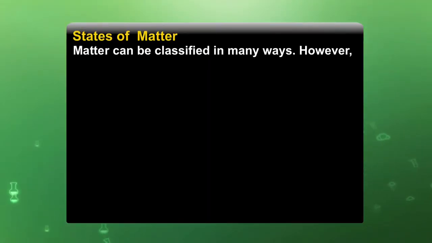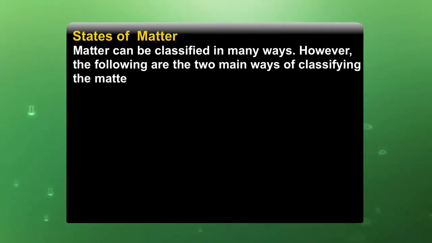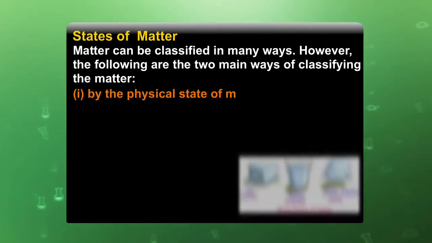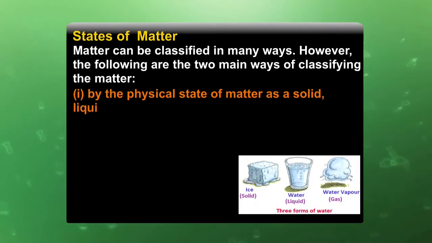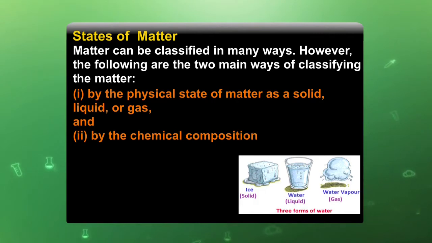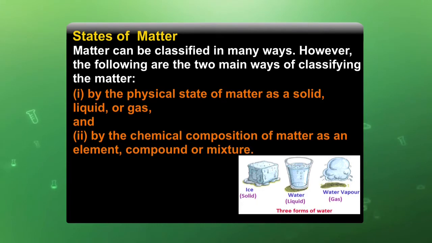Now, let us understand what is the state of matter. As we all know, matter has three states, that is solid, liquid and gas. Matter can be classified in many ways. However, the following are the two main ways of classifying matter. First, by the physical state of matter as a solid, liquid and gas, and the second by the chemical composition of matter as an element, compound or mixture.